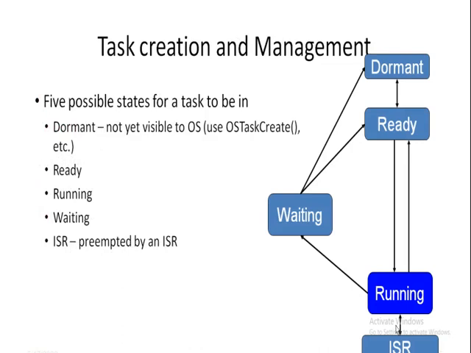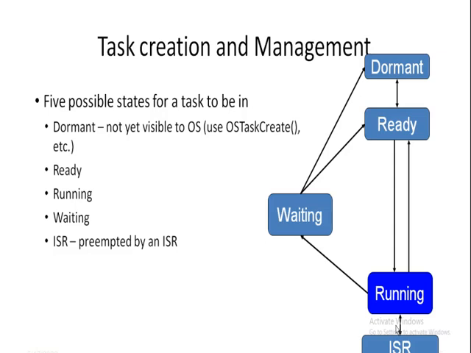There are 5 possible states for a task. First state is dormant. The dormant state corresponds to the stage where a task is created but no resources are allocated to it. This means the task is still present in the code memory space, but microC OS needs to be informed about it.